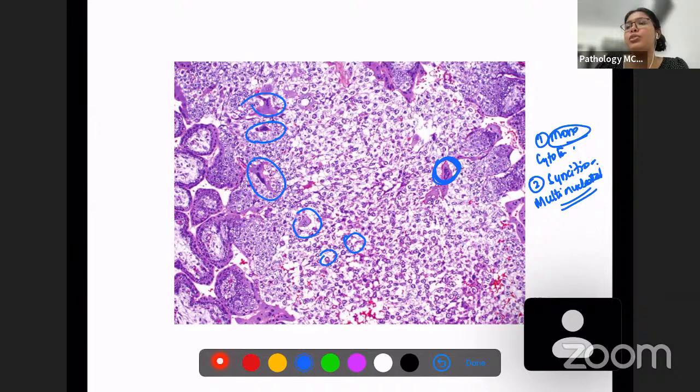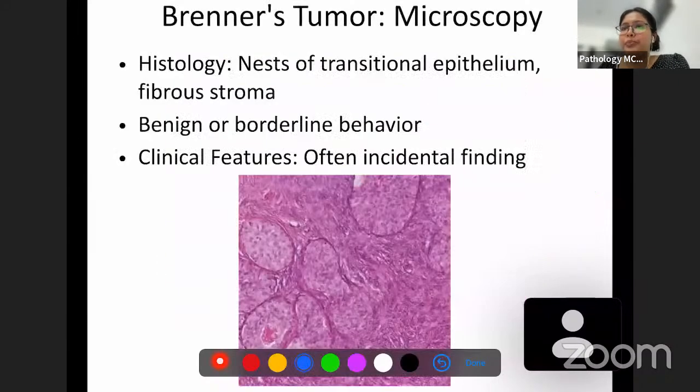So these are the two types of trophoblasts which are present. Apart from the villi structure, you can see these structures which are also seen in the embryo. So if you see these in the fallopian tube, then it is ectopic pregnancy.